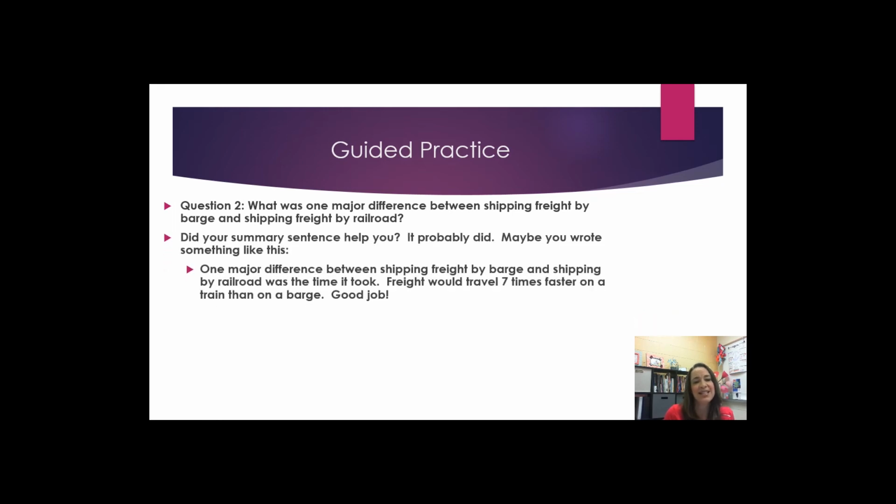Did your summary sentence help you? It probably did. Maybe you wrote something like this. One major difference between shipping freight by barge and shipping by railroad was the time it took. Freight would travel 7 times faster on a train than on a barge. Great job!